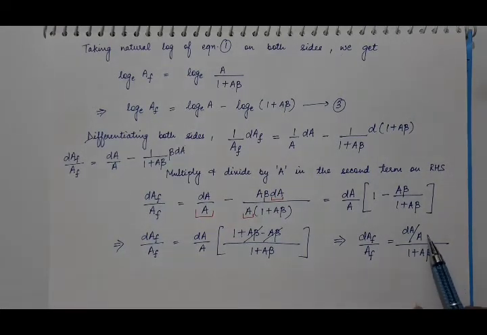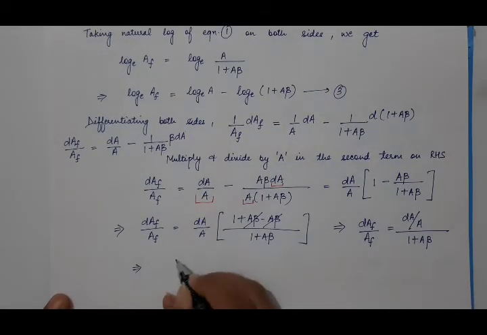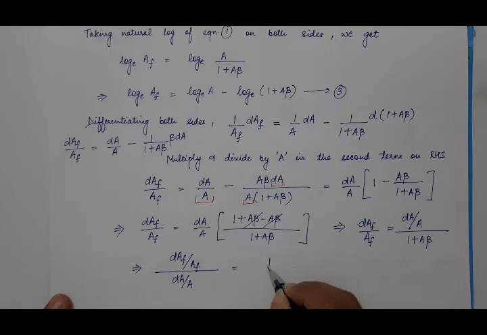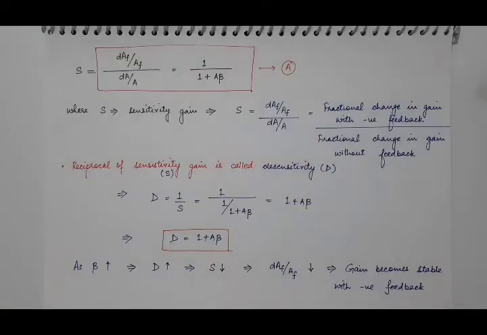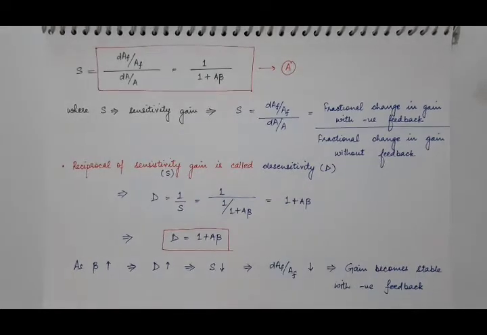Now move this dA by A to the left hand side. What you will get? dAF by AF divided by dA by A is equal to 1 upon 1 plus A beta. So we have derived this equation, and suppose this is equation A.